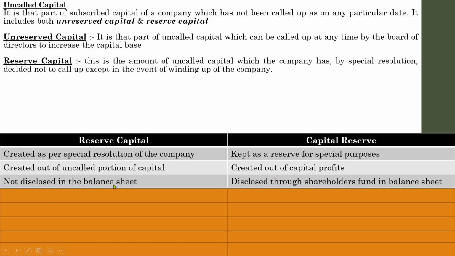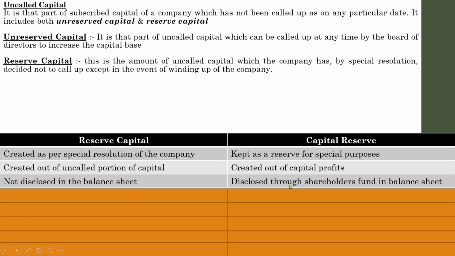Reserve capital is not disclosed in the balance sheet. It will not be disclosed because uncalled capital is that part of capital which was not called up. Called up means no intimation was made to the public regarding the payment. So actually the payment is not made until now. Without the payment, how can we show this capital in the balance sheet? We can't. So it is not disclosed in the balance sheet.